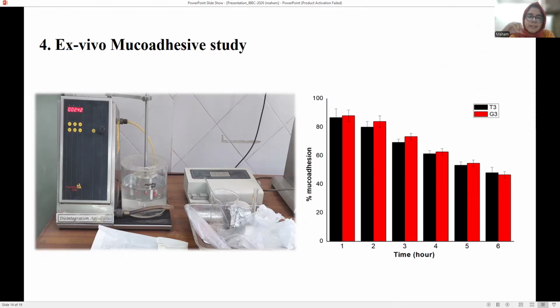The lesser the cross-linker, the more the swelling, and the more the swelling, the more the hydration. More hydration causes the formation of strong hydrogen bonds with mucin, which causes more mucoadhesion on the mucus.